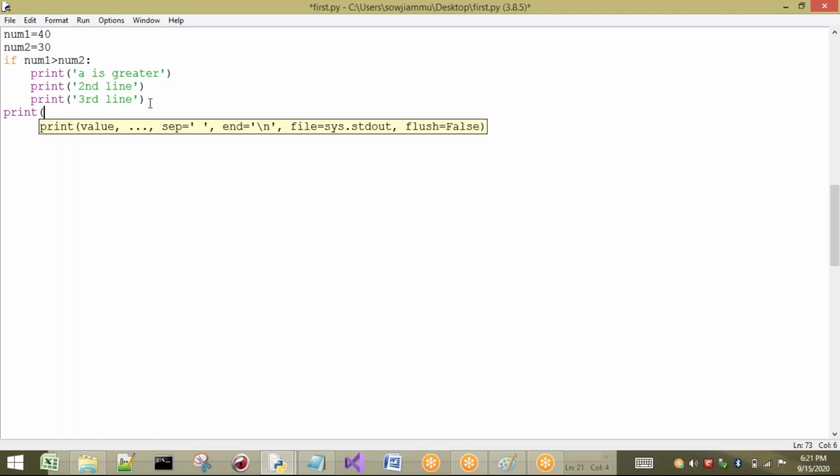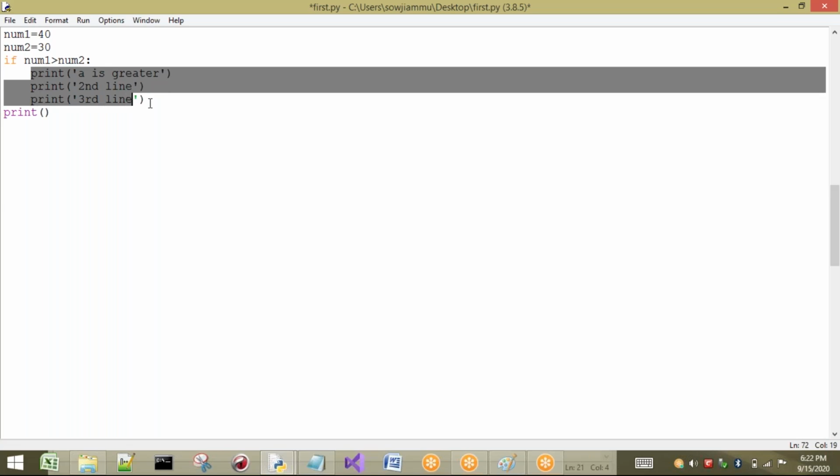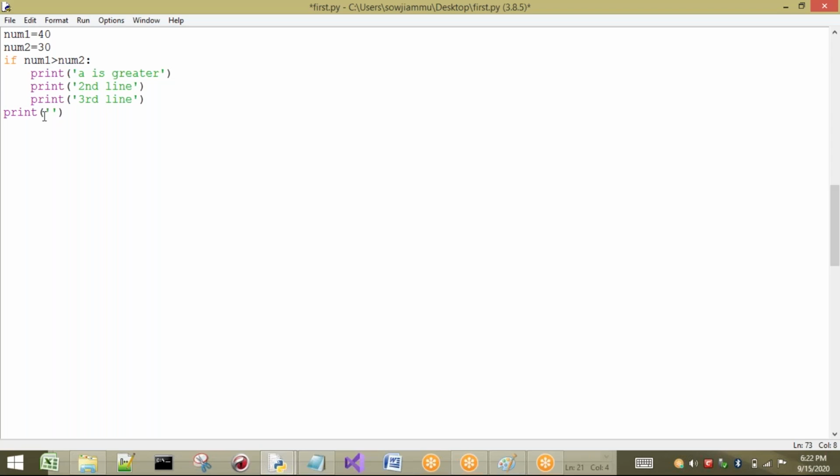Now whatever statement I write here, observe clearly. These three lines follow indentation, or we can say four spaces. Under which statement have I written these three indented lines? Under if. That means these three statements belong to the if statement. If this condition is true, then only these three statements will be executed. Now this is not an indented line, this is an unindented line. So here I will write, for example, not belong to if statement.